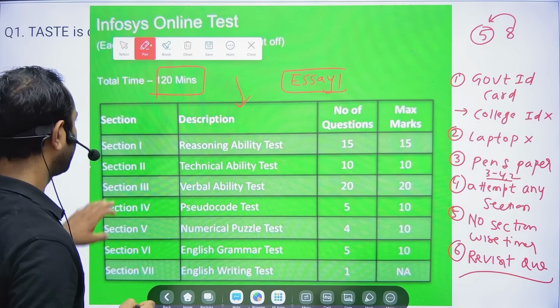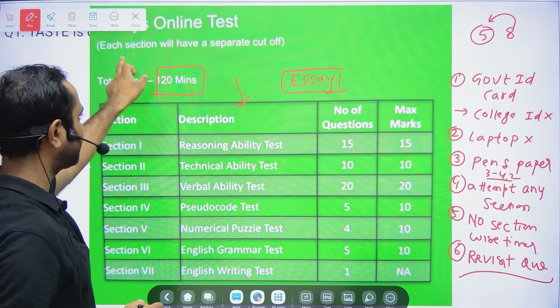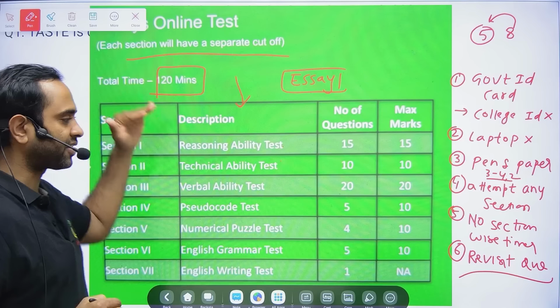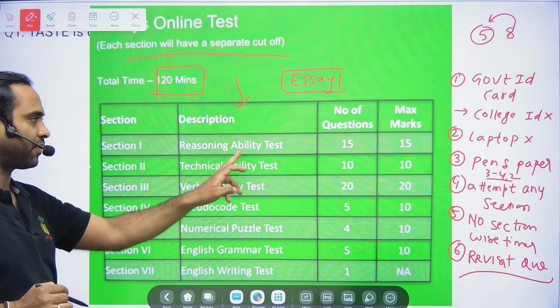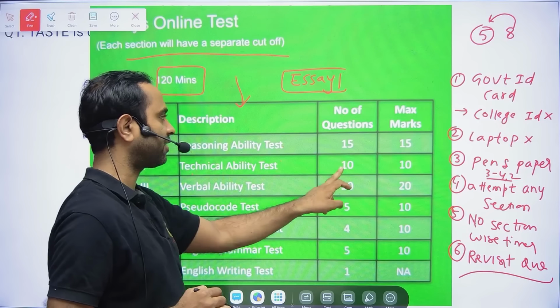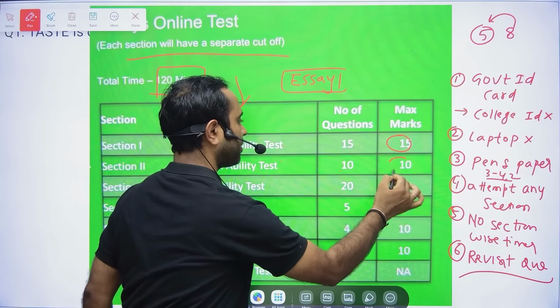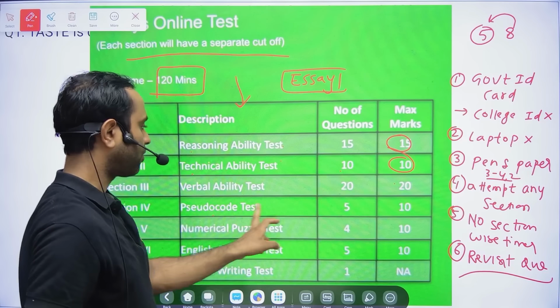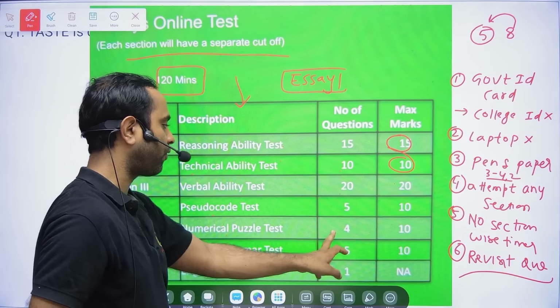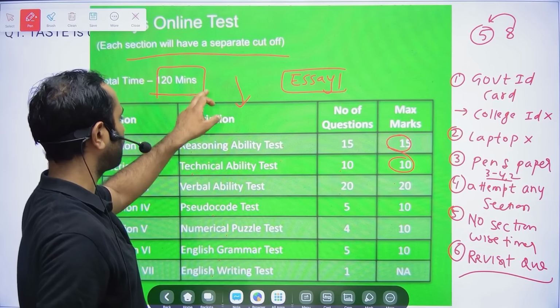The pattern remains the same. There is no change in the pattern. Each section will have a separate cutoff, so a sectional cutoff is there. In 120 minutes: section 1 reasoning ability test, 15 questions, 15 marks; technical ability test, 10 questions, 10 marks; verbal ability, 20 questions, 20 marks; pseudocode, 5 questions, 10 marks; numerical puzzle, 4 questions, 10 marks; English grammar test, 5 questions, 10 marks; English writing test, 1 question.